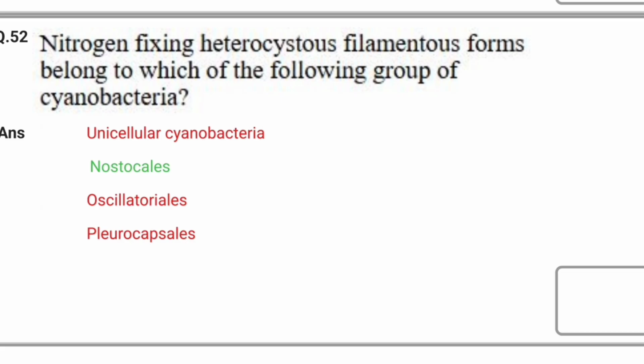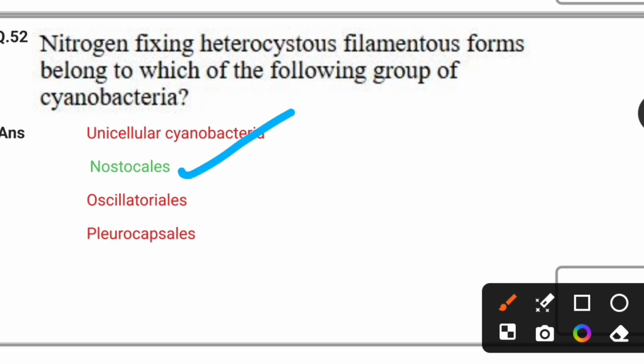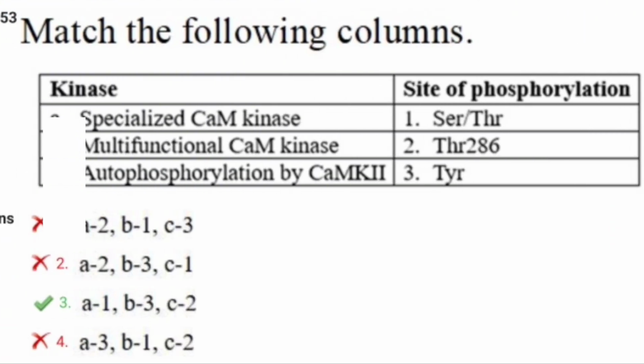Nitrogen fixing heterocystous filamentous forms belong to which of the following group of cyanobacteria? Options are unicellular cyanobacteria, Nostocales, Oscillatoriales, Pleurocapsales. For this, the correct answer is Nostocales is the correct answer. Let's see the next question.